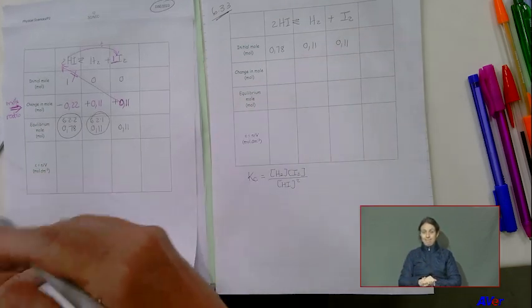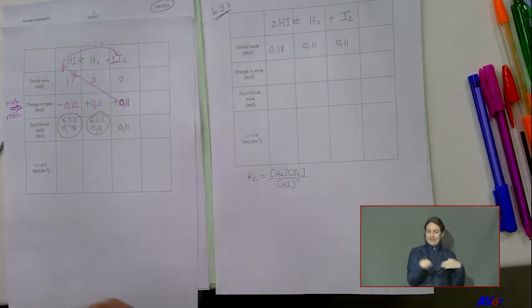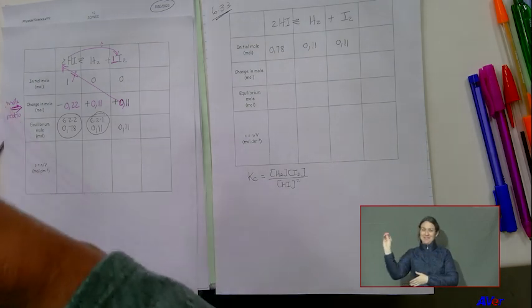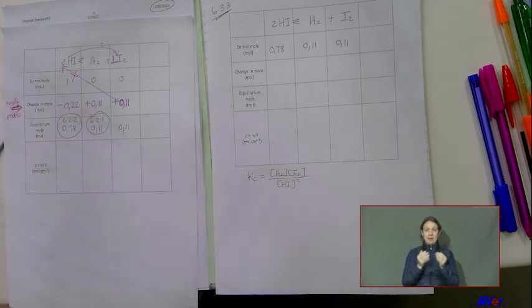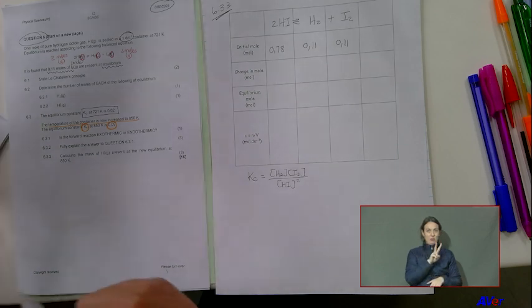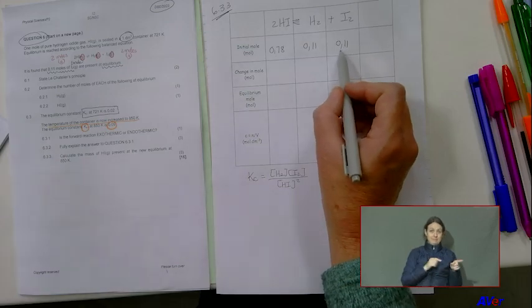So the end of table 1 is the start of table 2, because Kc means I've already reached equilibrium once, and that was at 721 Kelvin. So now I'm going to reach equilibrium for the second time, and that is at 850 Kelvin. So the end of the first one is the beginning of the second one.